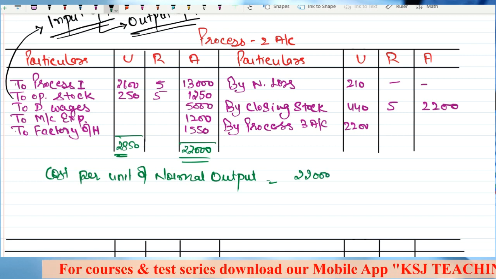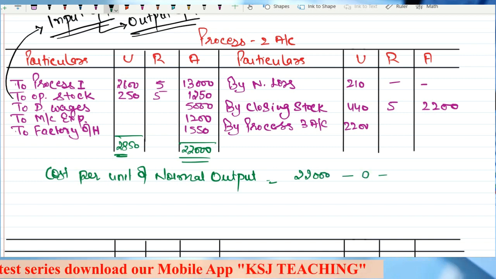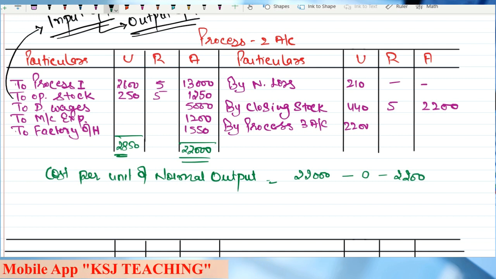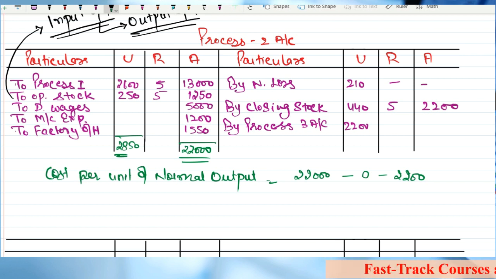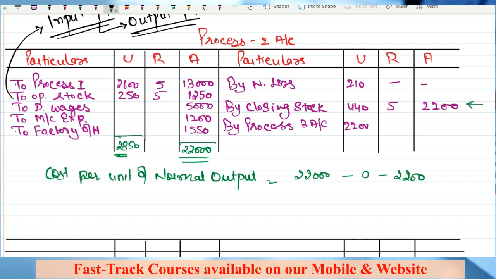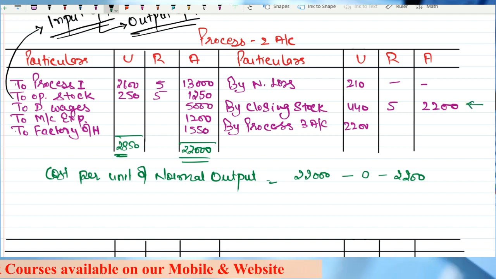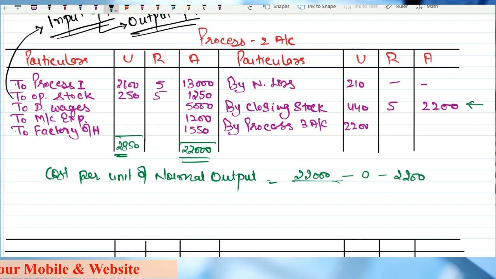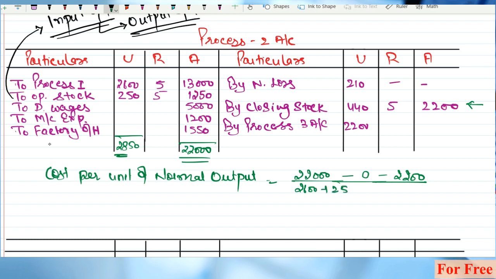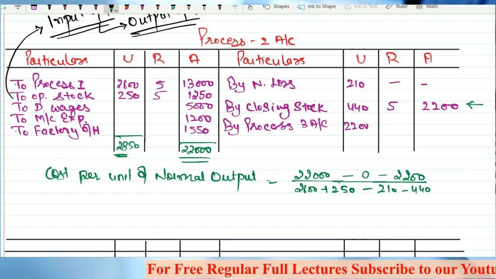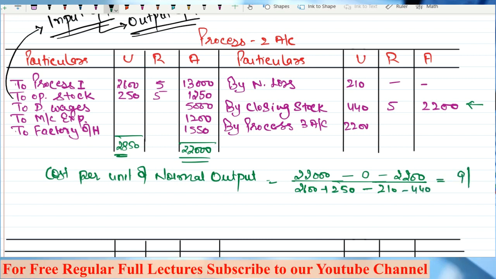Now, what is the total cost incurred? 22,000. Out of this, is there any scrap value? No, sir. Is there any closing stock which is lying? Yes, sir. So you will subtract the value of closing stock. Why? Because it has not been converted into the finished product, so it cannot be counted in the output. What we want is the cost of the output. This 2200 is not the cost of output. This is the cost of the raw material still lying. So I will subtract it, divided by 2600 units plus 250 units of the previous period, minus normal loss, minus closing stock, that is 440. So this value will come to 9 rupees.